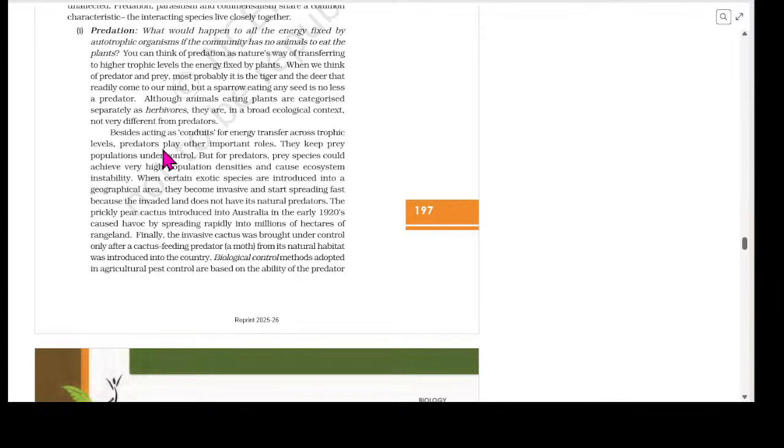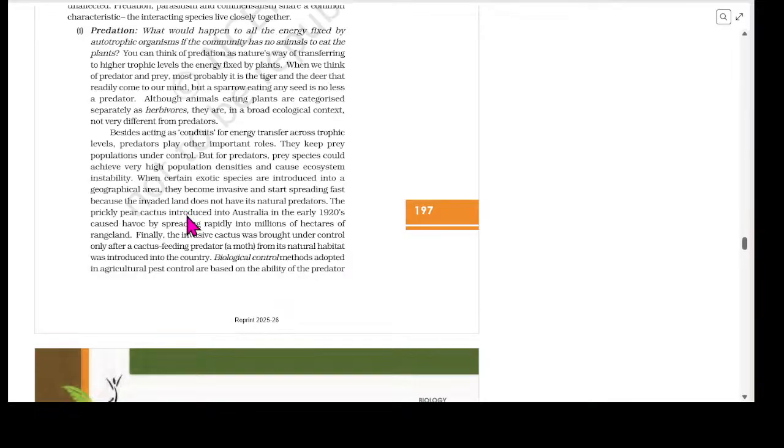They keep prey population under control, but for predators, prey species could achieve very high population densities and cause ecosystem instability. When certain exotic species are introduced into a geographical area, they become invasive and start spreading fast because the invaded land does not have its natural predators.